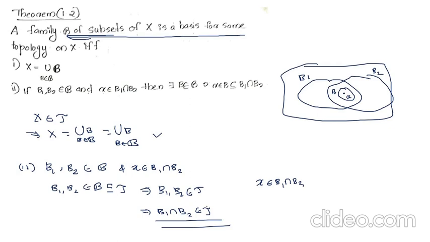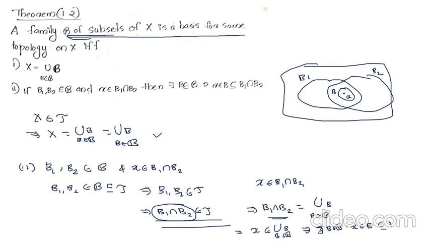Tau means every member of tau can be expressed as a union of some members of B. That means B1 intersection B2 can be expressed as a union of some members of B, B belongs to B. Now, given that x belongs to B1 intersection B2, that means x belongs to the union of B, B belongs to B. x belongs to the union means there exists B belonging to B such that x belongs to B, which is a subset of their union. The union is nothing but B1 intersection B2. Therefore, it is a subset of B1 intersection B2.